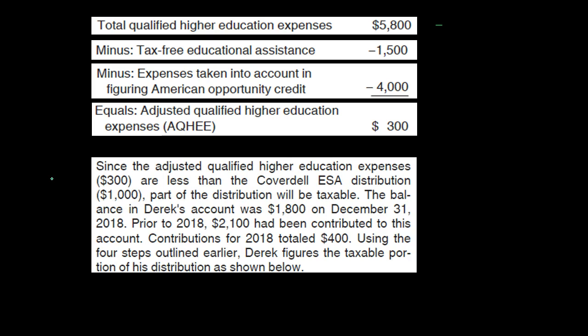Since the adjusted qualified higher education expenses, $300, are less than the Coverdell ESA distributions of $1,000, part of the distribution will be taxable. So notice how these two interplay.